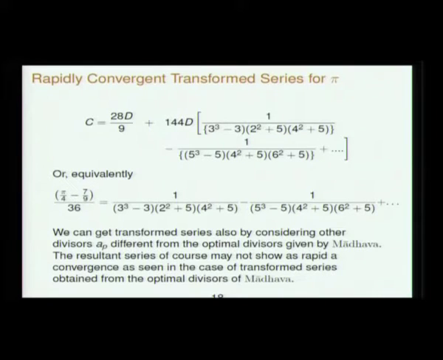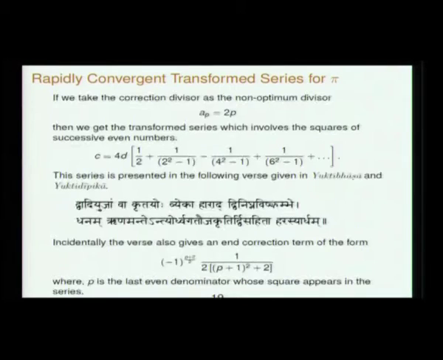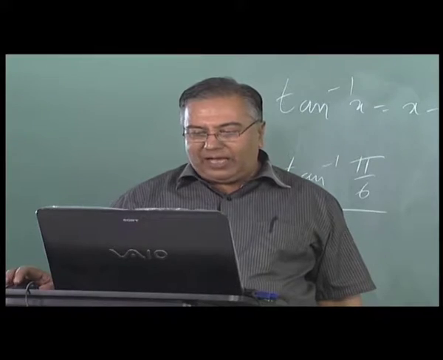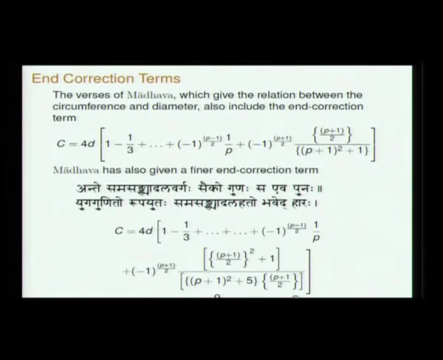Now the beauty of this Madhava's transform, pardon me, this AP is Madhava's AP, 2 corrections. We'll go back through the whole thing once again. You see, Madhava has given 2 corrections. These are the 2 corrections given by Madhava. This will give you the 5th power, this will give you the 7th power. This is the 7th power.